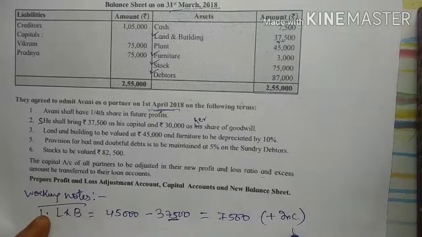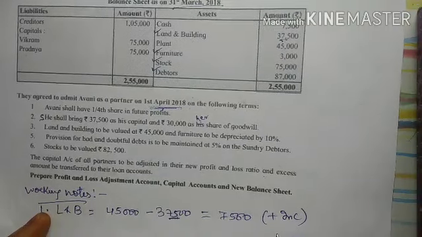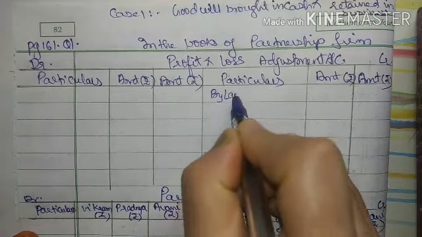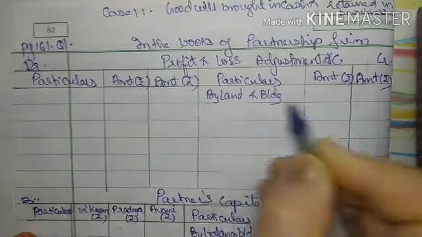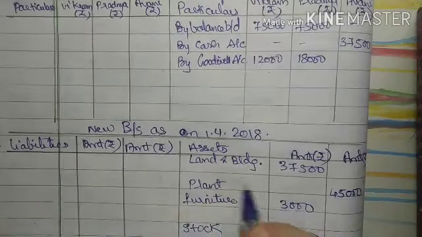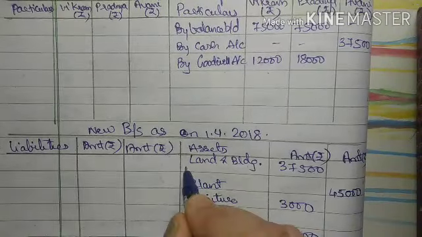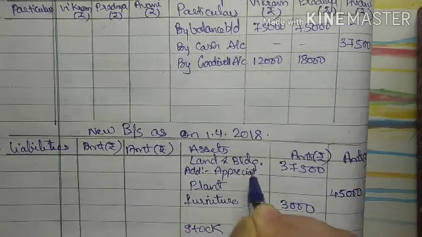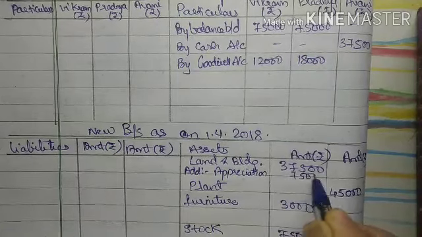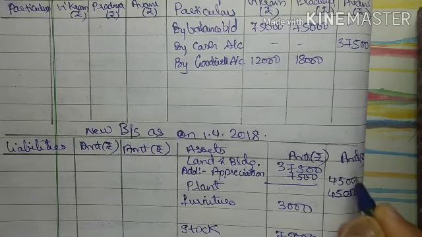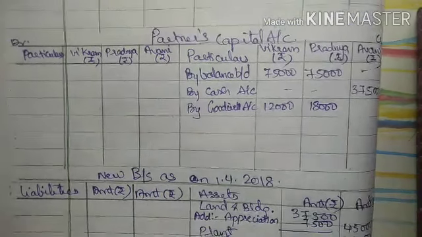When it is a plus increase, it means your asset is increasing. What will be the two effects? First, you will write here, on the profit and loss account side, by land and building 7,500. The second effect will be given in the balance sheet. It's an appreciation, so add appreciation 7,500. So in the outer column it will become 45,000. Okay. Now see the next adjustment.